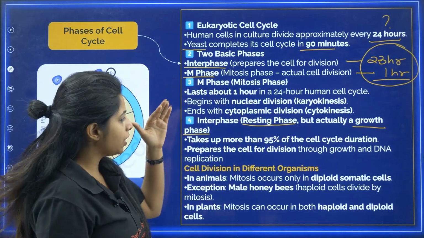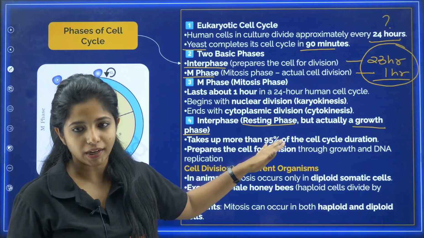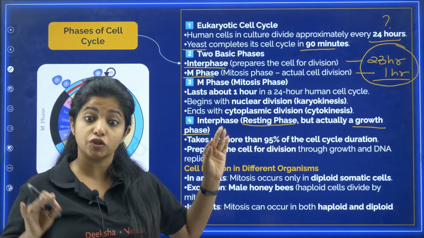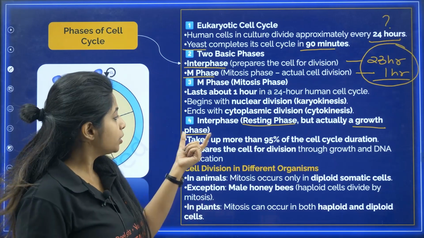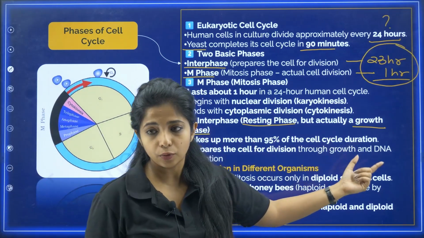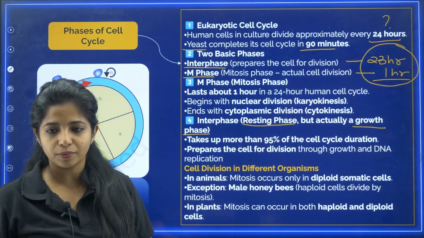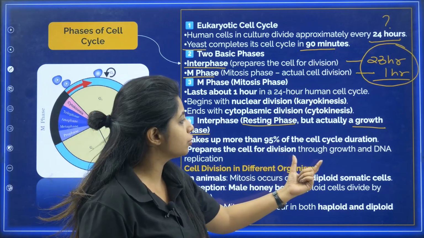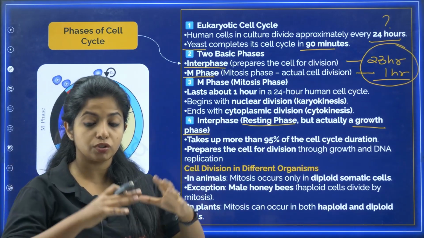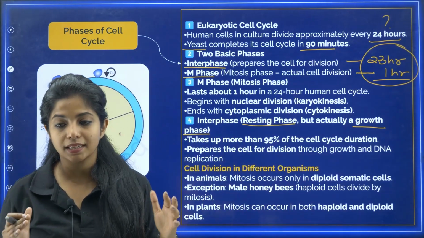Fine. Now, because cell division is not happening, that is why it is known as resting phase, not because it is actually resting over there. It takes up more than 95% of the cell cycle duration. Yeah, you saw 23 hours means 95%, right? It prepares the cell for division through growth and DNA replication. So it is going to grow and also replicate the DNA content.